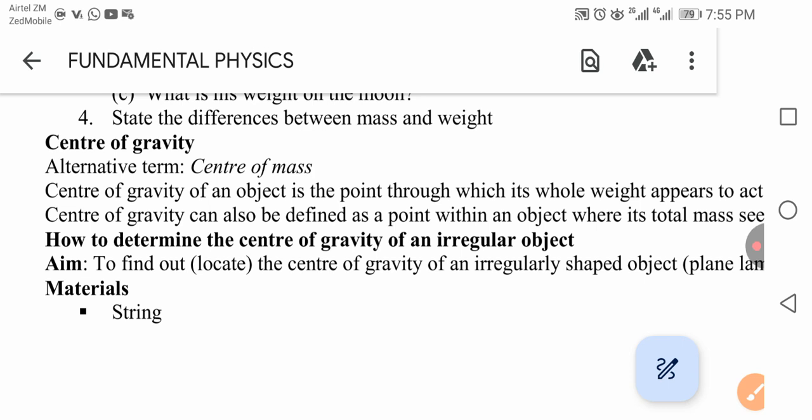In this video, we're going to look at the center of gravity. In physics, the main topic is mechanics. The topic we're going to look at is the center of gravity. The alternative term or name we use for center of gravity is center of mass. You can use center of mass; it actually means one and the same.